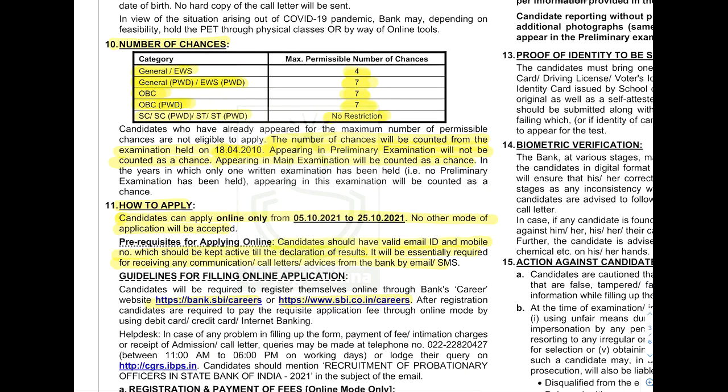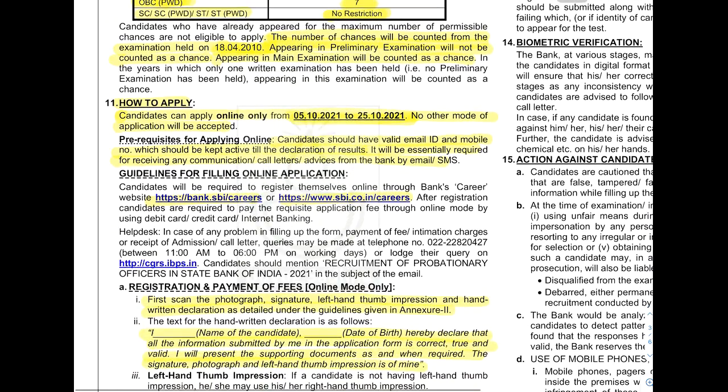Okay, now how to apply section? You have to go to the website. Already dates are given here starting from 5th October. Websites are bank.sbi/careers, or you can go to www.sbi.co.in careers. You can go there and register and then pay the application fee.